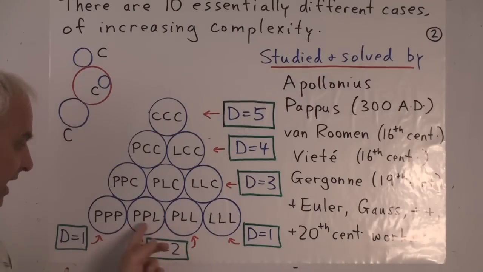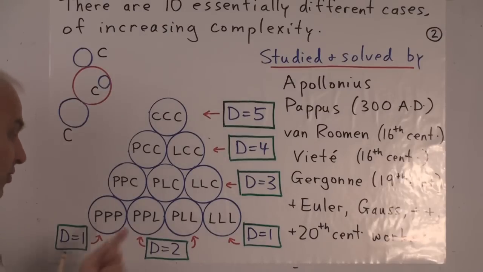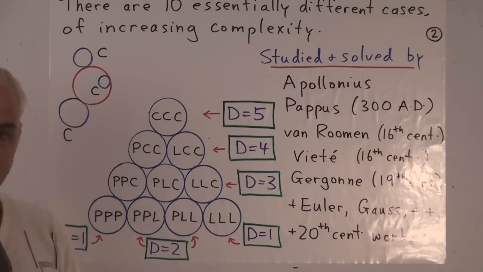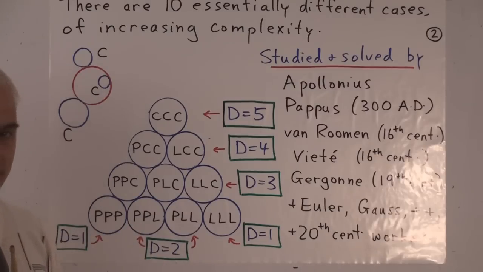Then intermediate cases, when you have 2 points and a line and you want to draw a circle that goes through the 2 points and touches the line. Or PLL, you have 2 lines and a point, and you want a circle that goes through the point and touches the 2 lines. Then moving up one layer, we introduce one circle.